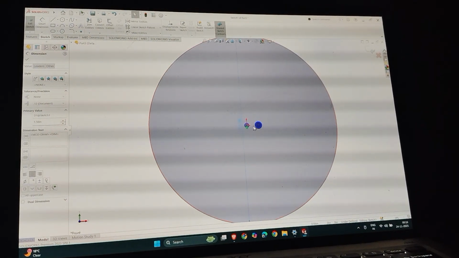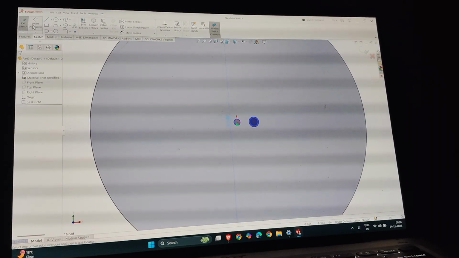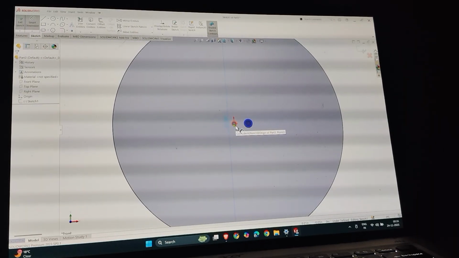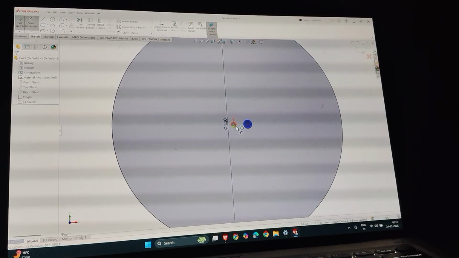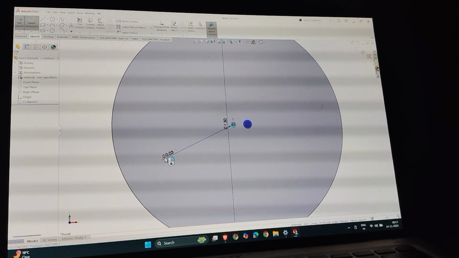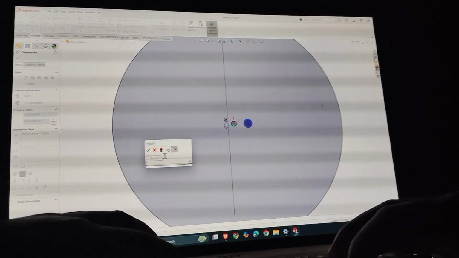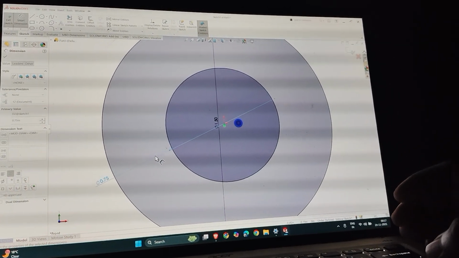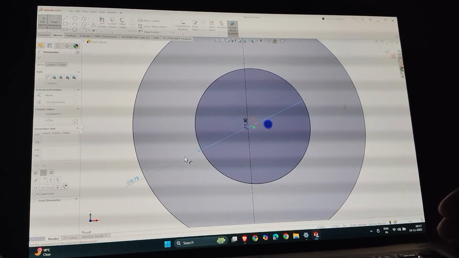Actually, initially I had changed it. That was what happened. Now do the smart dimensioning of this again. Wait. Okay, do the smart dimensioning of another. Just select this and make it 0.75.